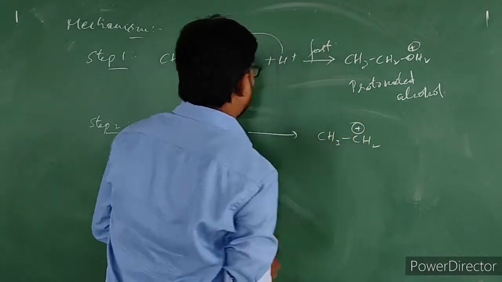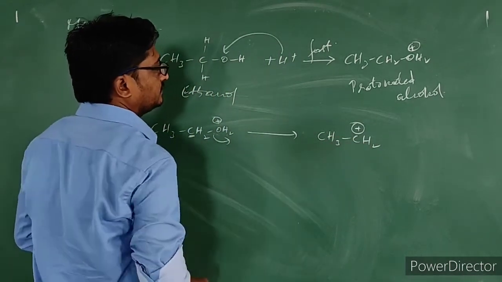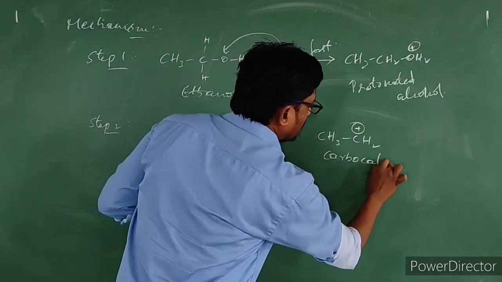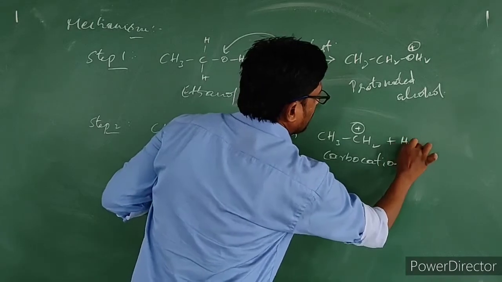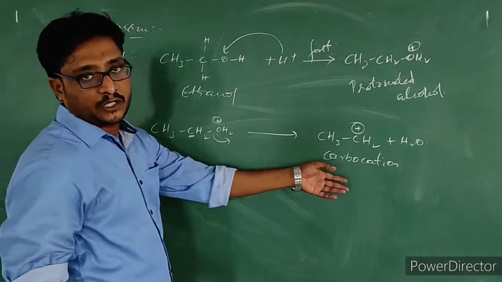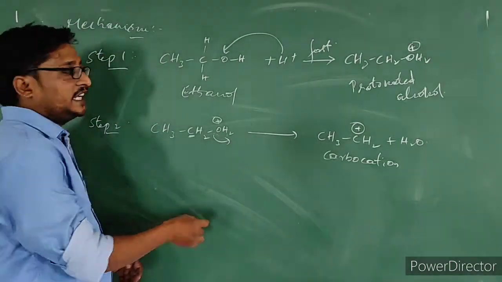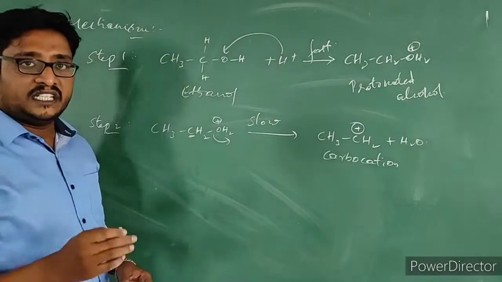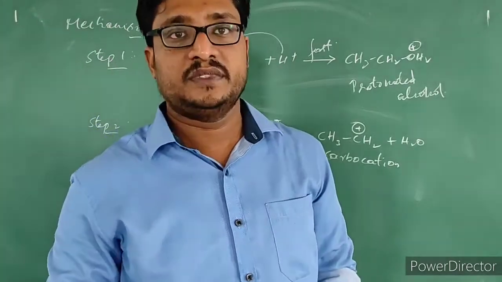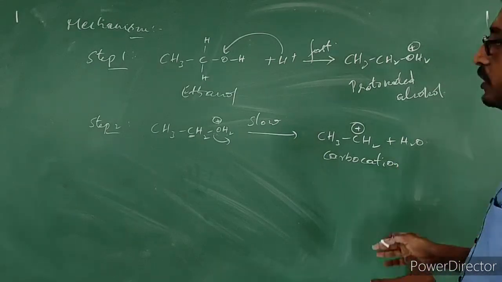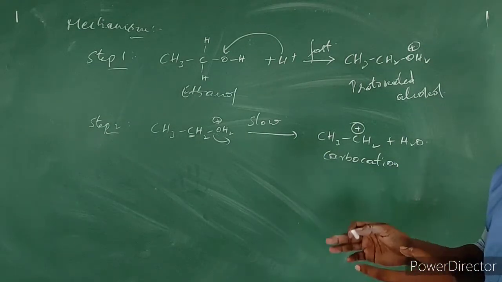The formation of this carbocation from the protonated alcohol is a slow step. Since this is the slow step, it is the rate determining step. So the second step, formation of carbocation, is the rate determining step.